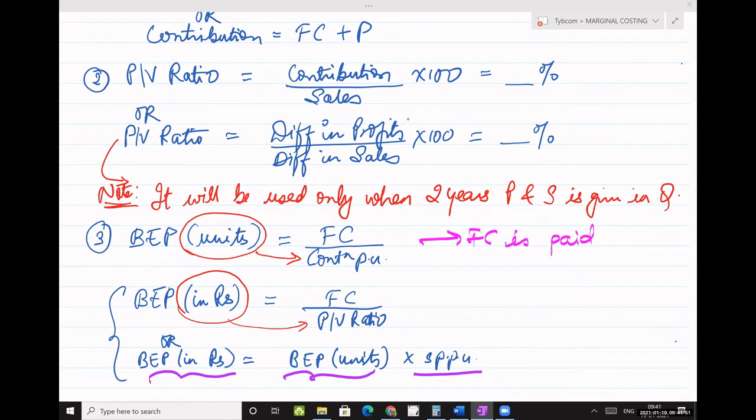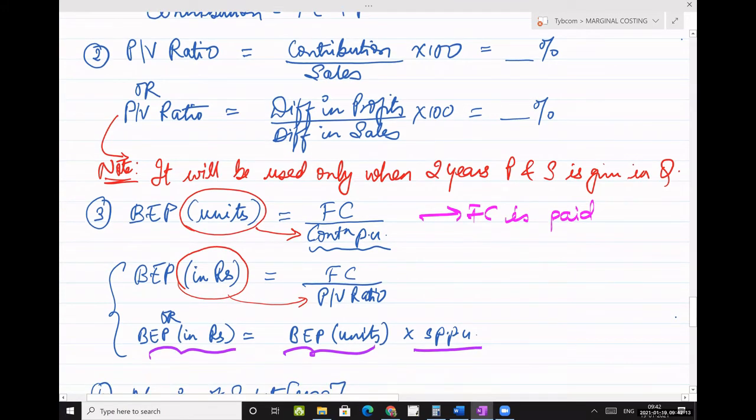Thanks, Amiksha. So look at your formula: what is the numerator? Fixed cost. Denominator: when you want your answer in units, you should always divide with contribution per unit. When you want your answer in rupees, you should always divide with PV ratio. So these are the tricks and techniques to remember the formulas in this chapter. The denominator is not going to change. Yes, the numerator will change in MOS and BEP, obviously. So that's the logic behind the numerator, the fixed cost in break-even point.